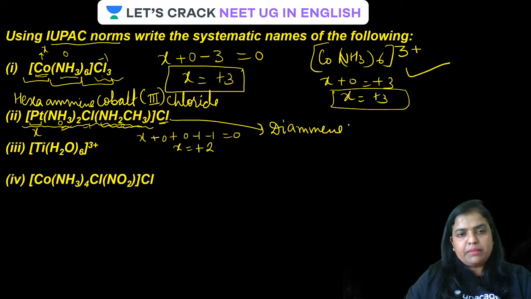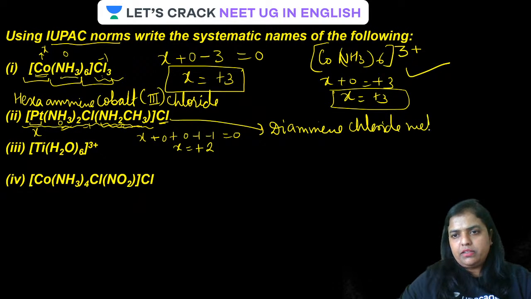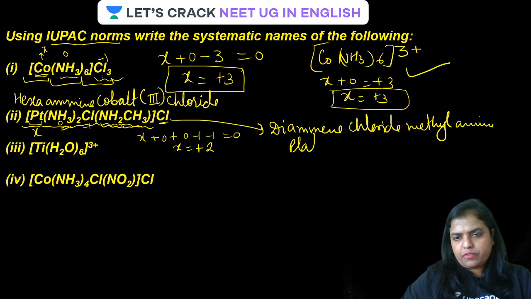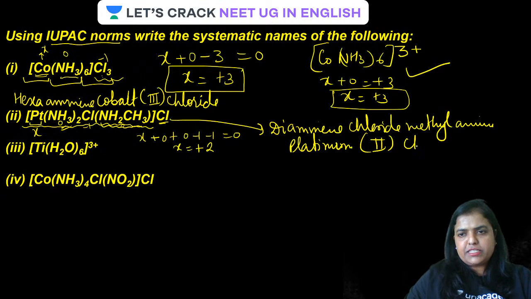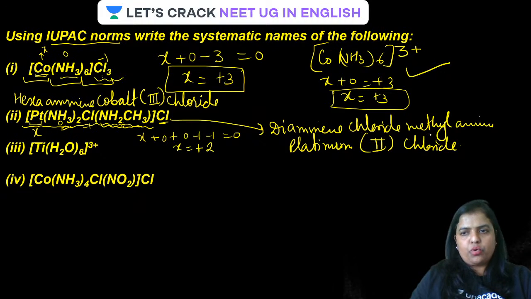A comes first, then C, that is chlorido, diamine chlorido, and then M, so methylamine. Diamine chlorido methylamine, and then platinum. As it is a cationic complex, it will simply be platinum. And inside the Roman numerals, find out the charge, platinum 2, and then simply write chloride. Is that clear? So the IUPAC name of this one is diamine chlorido methylamine platinum 2.